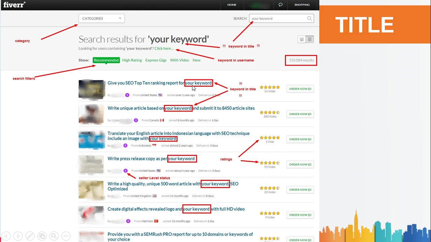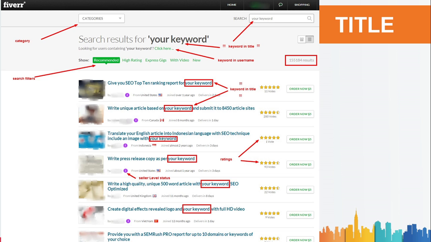This is what Fiverr does. It looks at whatever the client has typed in the search box, and from there it matches all the available gigs, and the most appropriate gigs matching the search phrase, it starts showing to the client.